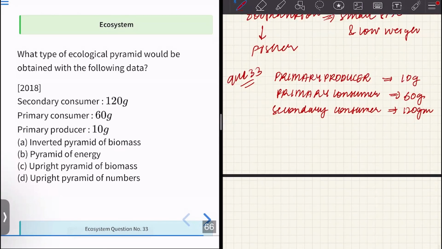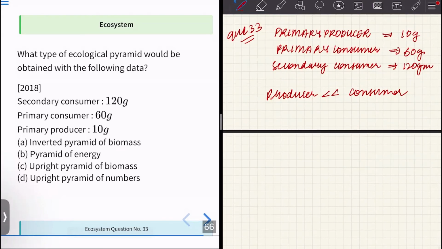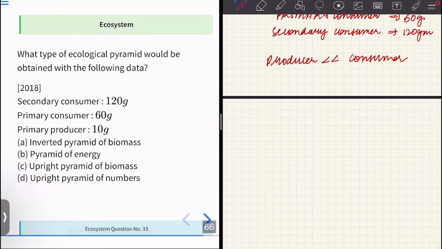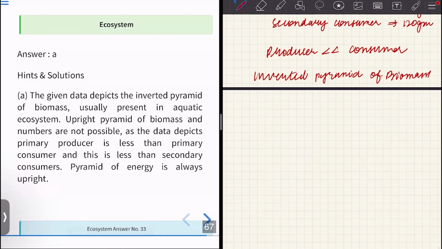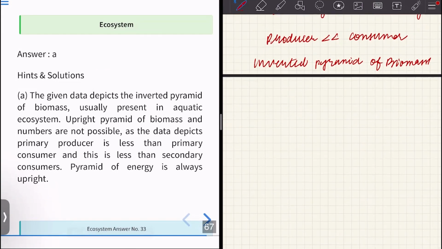Okay. So here, producer is actually less than consumer. So this is an inverted pyramid of biomass. The given data depicts the inverted pyramid of biomass. And where is it present? We just saw the example now. It is seen in aquatic ecosystem.